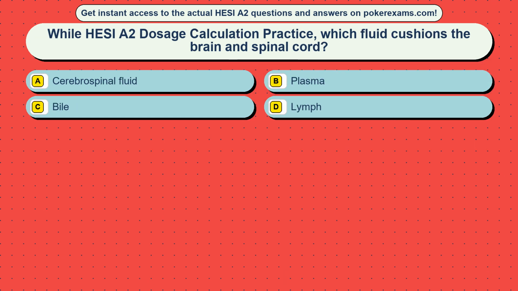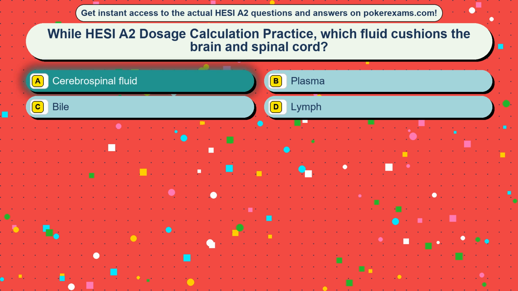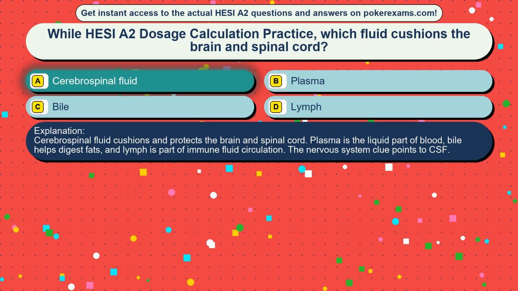Question 37. While HESI A2 dosage calculation practice, which fluid cushions the brain and spinal cord? Option A, cerebrospinal fluid. Option B, plasma. Option C, bile. Option D, lymph. The correct answer is option A, cerebrospinal fluid. Cerebrospinal fluid cushions and protects the brain and spinal cord. Plasma is the liquid part of blood, bile helps digest fats, and lymph is part of immune fluid circulation. The nervous system clue points to CSF.